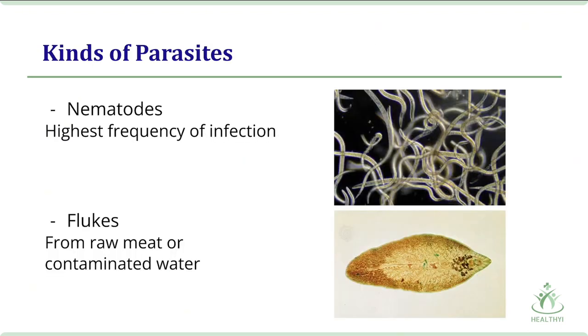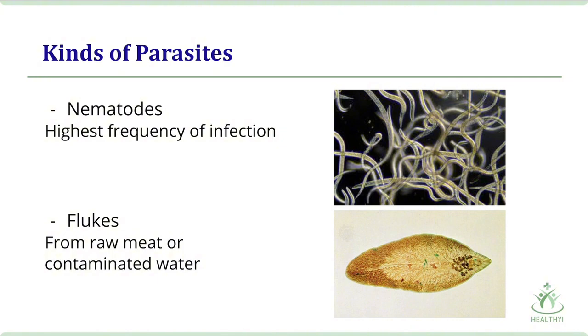Now, I'll introduce some kinds of parasites. Nematodes are pointy-shaped at both ends and include roundworms, tapeworms, whipworms, and whale roundworms. It is the group of parasites with the highest frequency of infection.